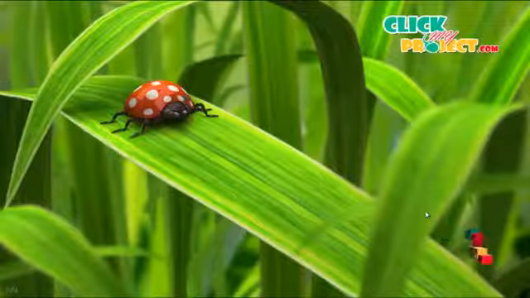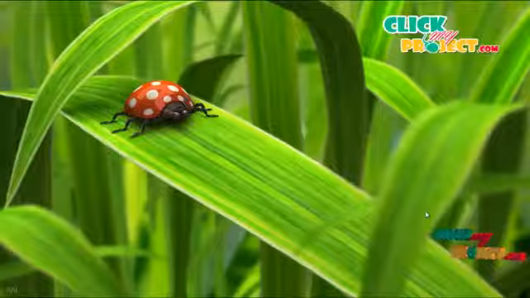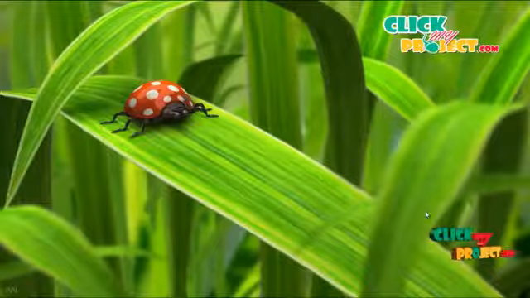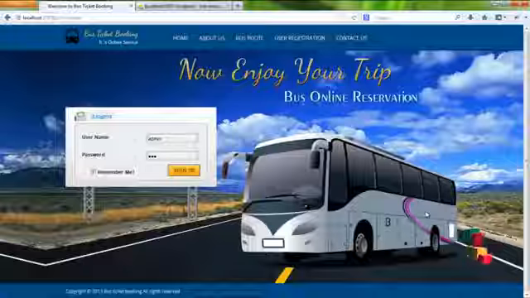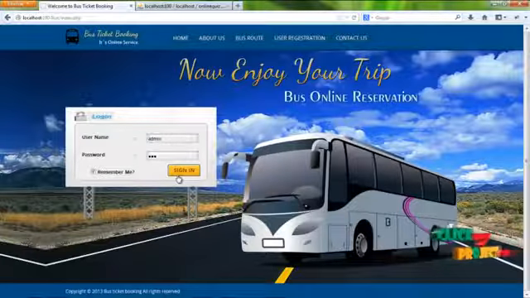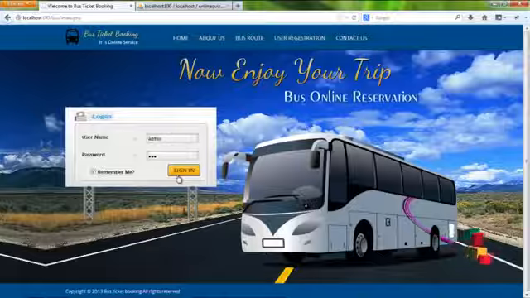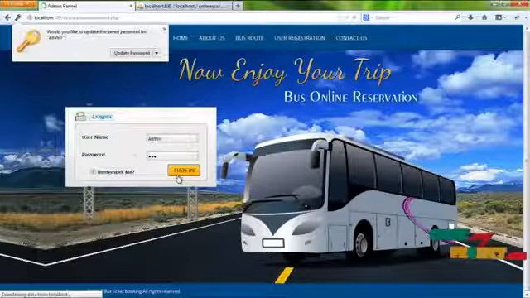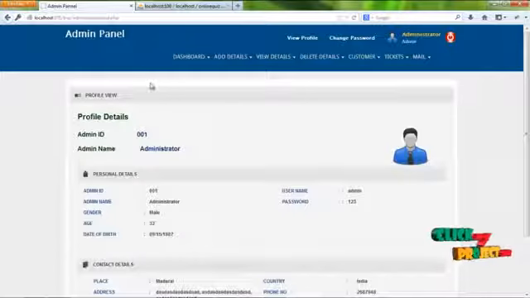Let's start from the demo of the project. The first module would be the admin module. The username for the admin is admin and the password is 123. By clicking on the sign in button, admin can log in to our system and can access the services offered to him. The first page would be the home page, which contains the profile detail of the user who has logged in.